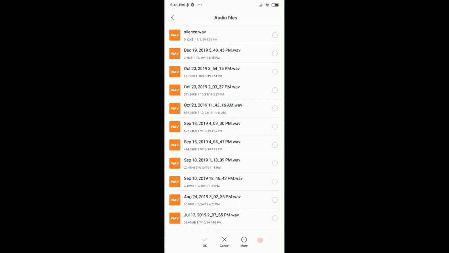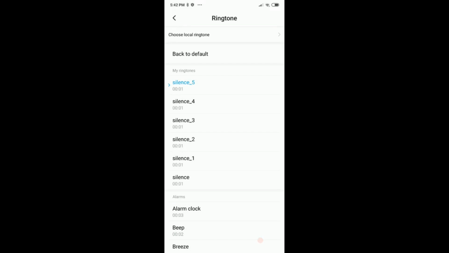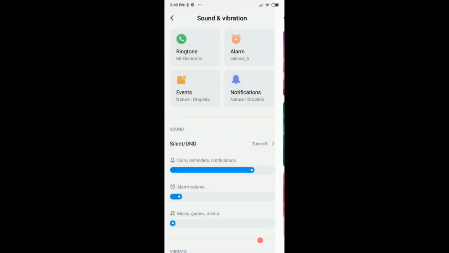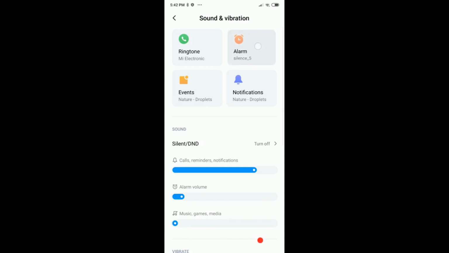So here I select the silence wave, which is basically 1 second of silence which I've been recording, and then we click on OK and go back and back again, and we see here on the alarm we have the silence. The numbers go up every time you change that. Next time it will be silence 6, silence 7. I don't know why, but anyway, it will be silent. The sound will be played, but the sound is silent. So yeah, you won't hear that.